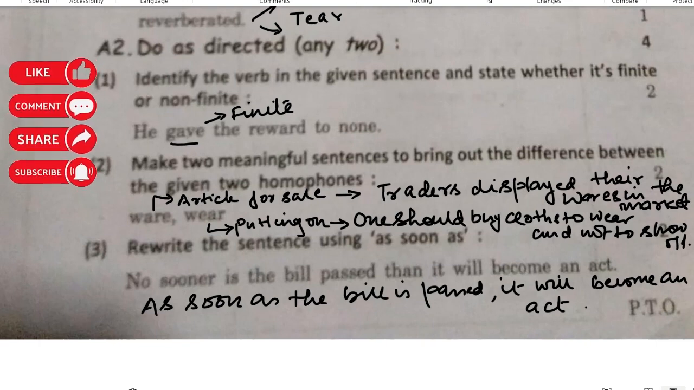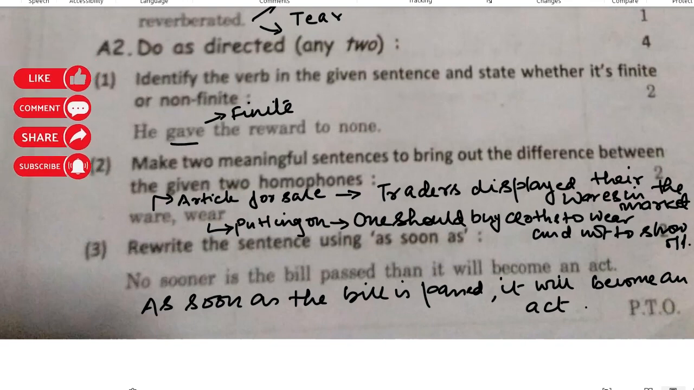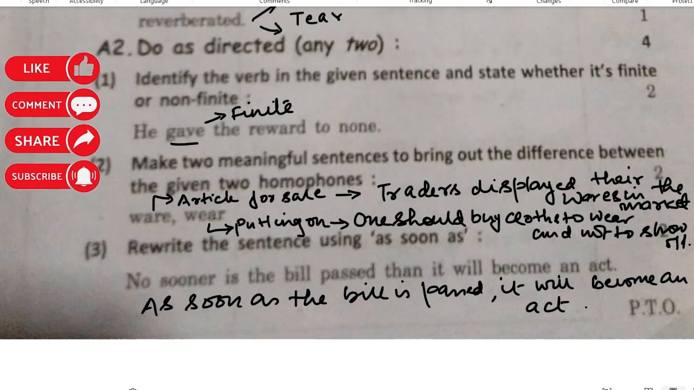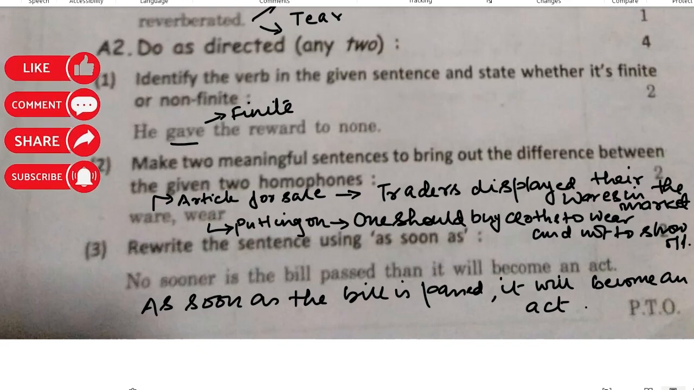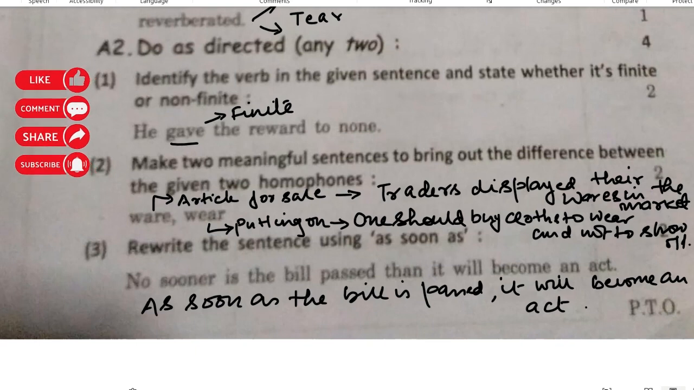The next one is to convert no sooner into a sentence having as soon as. So this is what it should be. As soon as the bill is passed, it will become an act.